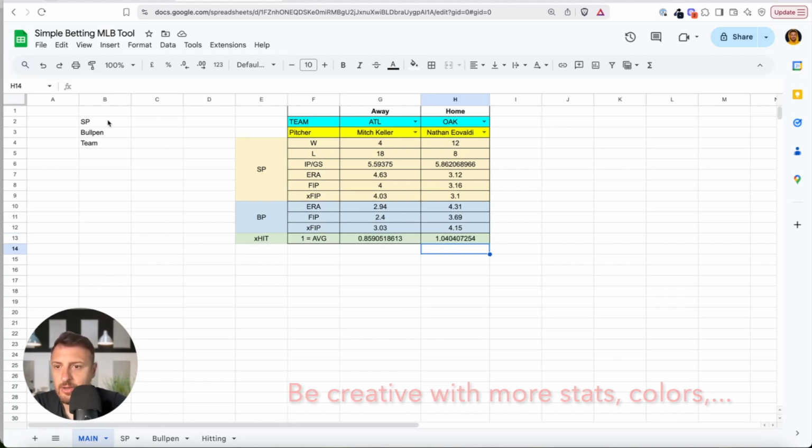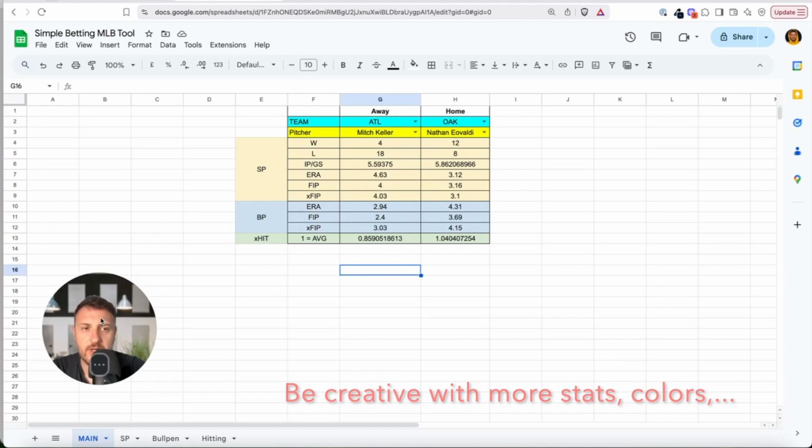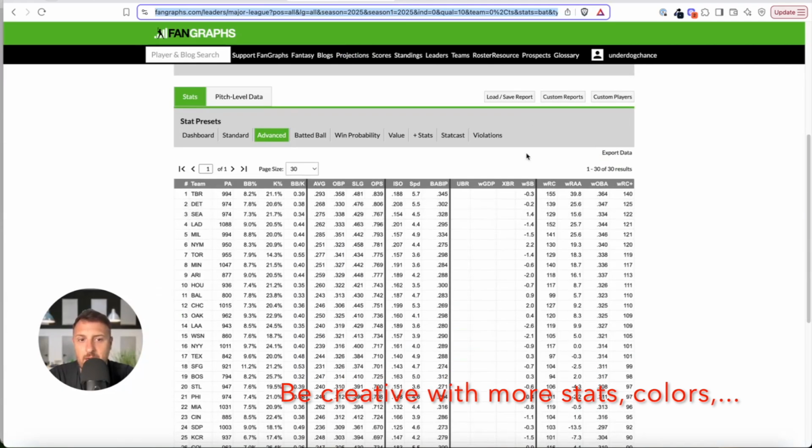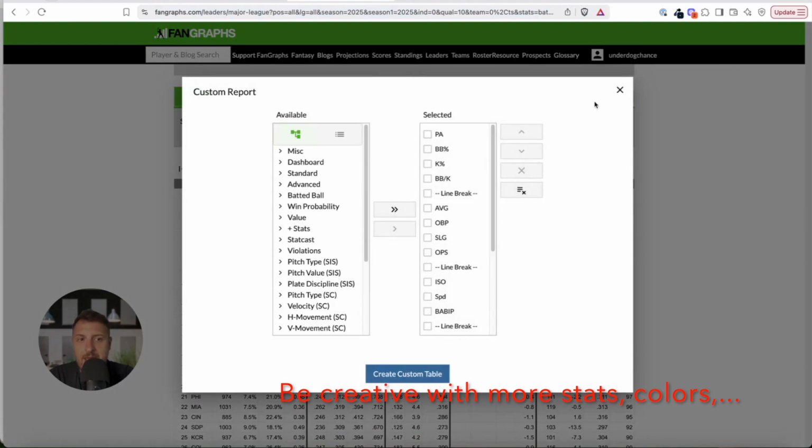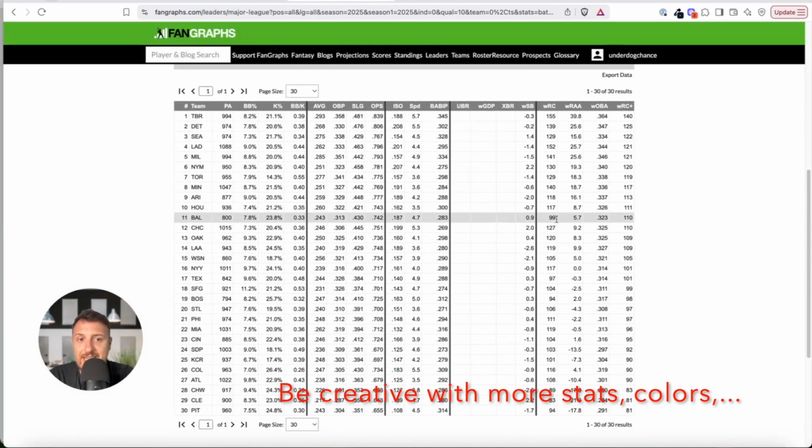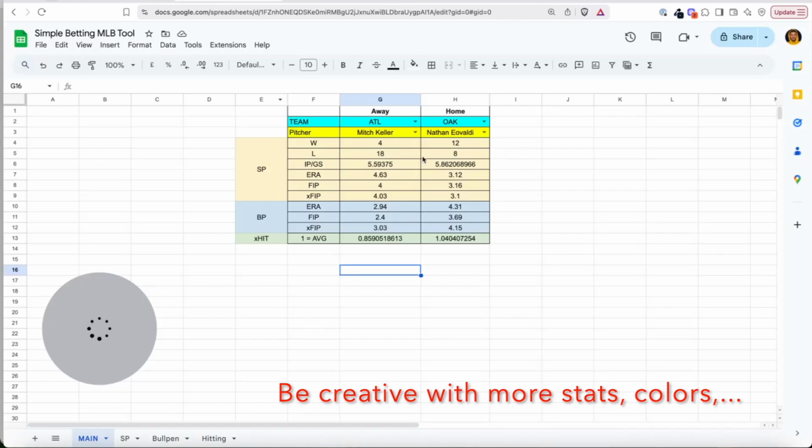So what you can see here is I have the bullpen number, I have team numbers. Every time you bet, if you don't use betting models, at least this is the minimum an average person with average IQ or average time can use. Based on this same concept, you can go to Fangraphs and play with these numbers. You can even make a custom report, scrape all these statistics into the spreadsheet, and use the vertical lookup function to pull that data so you can look at these numbers.